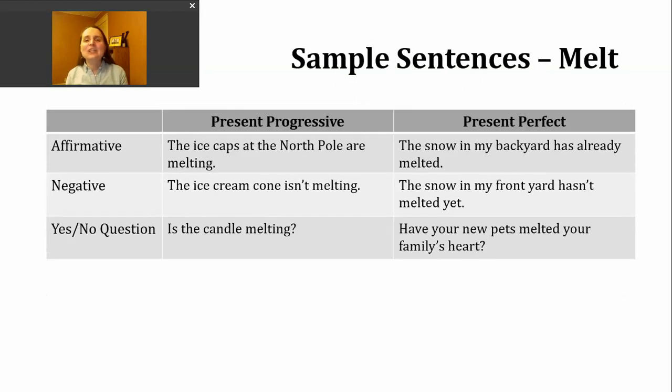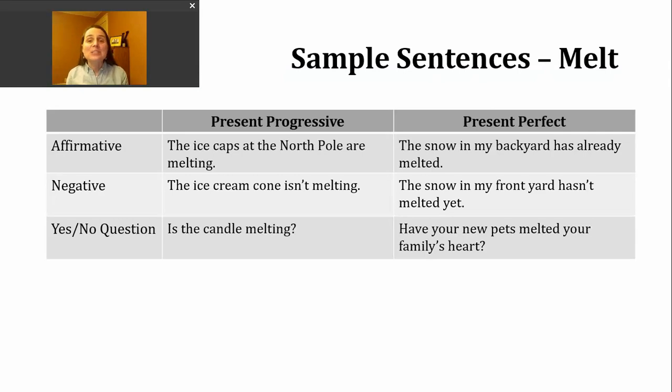Now let's take a look at some sample sentences with our verb of the day, melt. Today we're going to focus on making sentences in the present progressive and the present perfect. Let's start with the present progressive. To make this verb tense, I'm going to use a present form of be and then the ing form of the verb. And I'm using this verb tense to either describe an action that is happening right now or an action that is in progress.